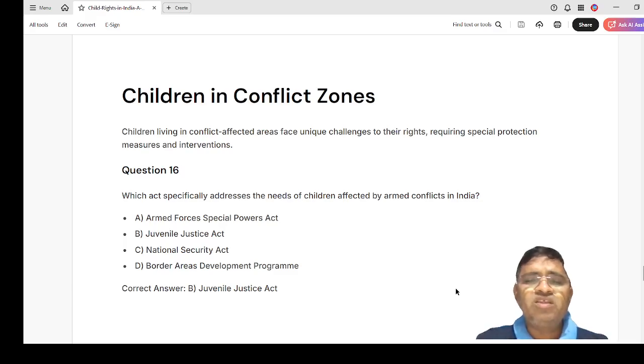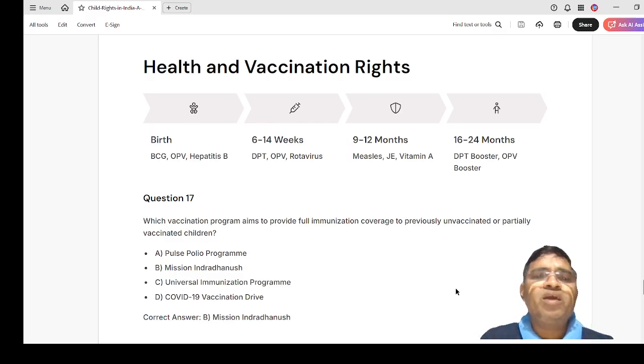Okay, because in that particular conflict area, even minors are participating in various warfare. So according to the severity, action can be taken. So here the answer is Juvenile Justice Act. Then health and vaccination rights. So a child has proper health and vaccination rights. Okay, when the child is born, at that time these vaccinations are given: BCG, OPV, hepatitis B.